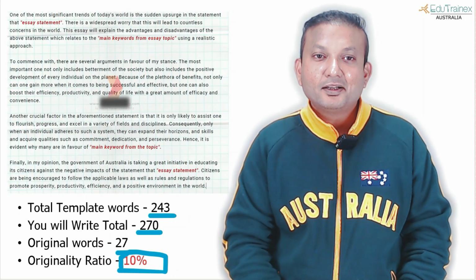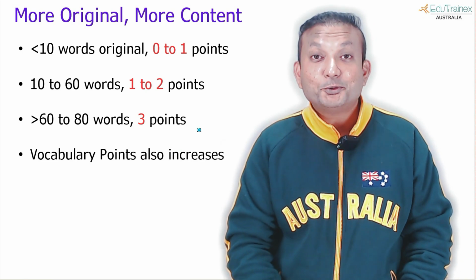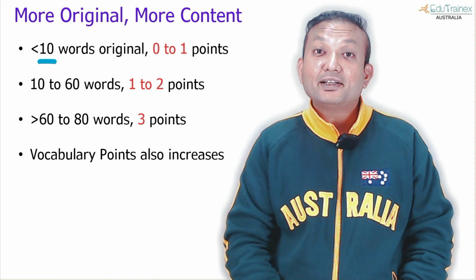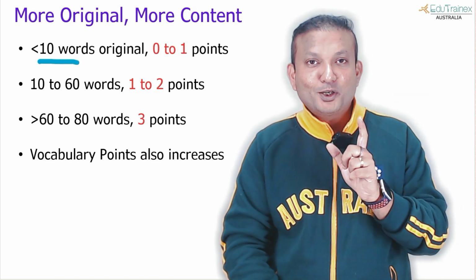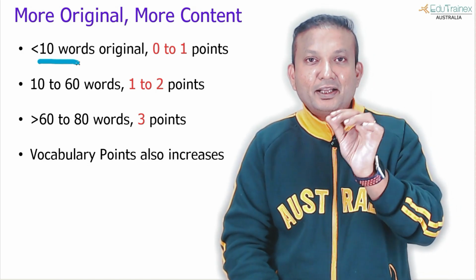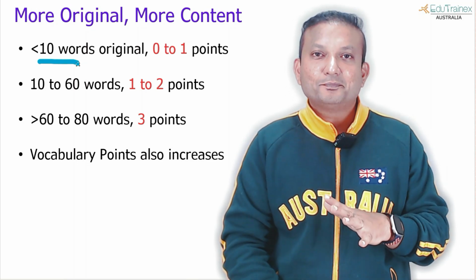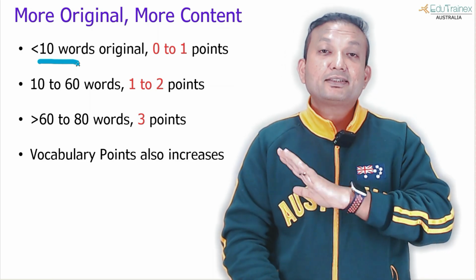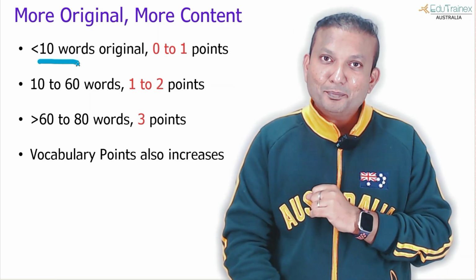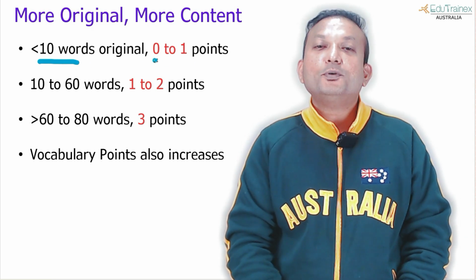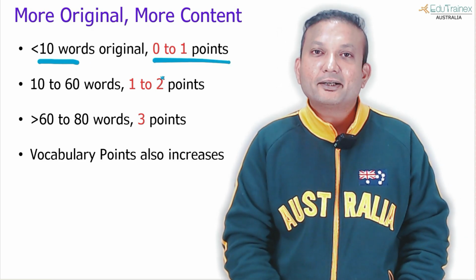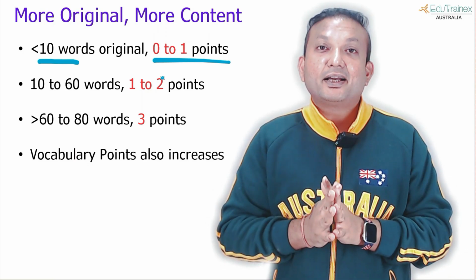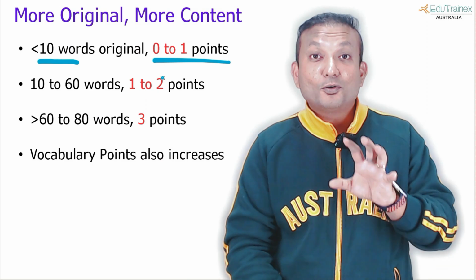But first things first, let's talk about how many points you get for how many words in terms of originality. Let's say you used less than 10 original words. You remember the one-word keyword templates I told you about? Adding 1, 2, 3, 4 keywords, finish essay. Some essays are so bad that they just ask you to write the topic in 3 places and the essay is finished. So what will be the number of original words? Less than 1. And you will get only 0 to 1 points for content. And content is related to vocabulary. So both these areas are in danger because of the low count of original words.